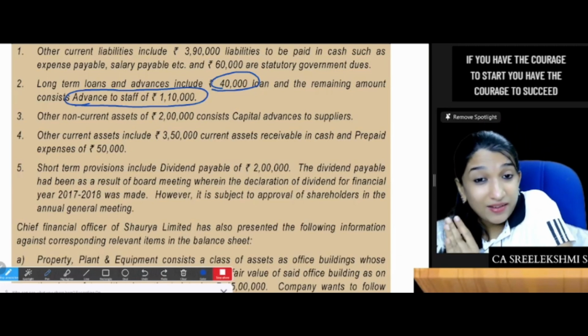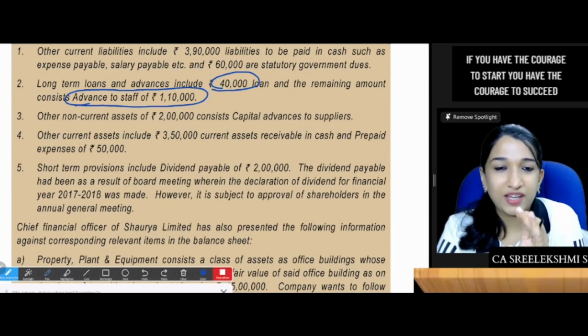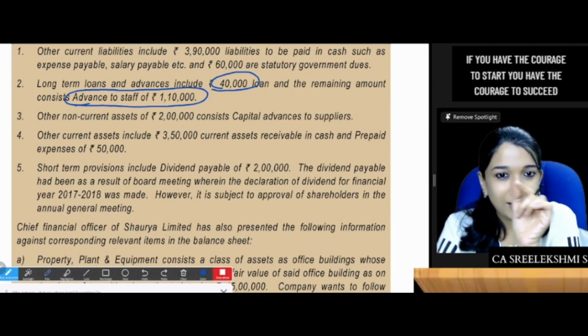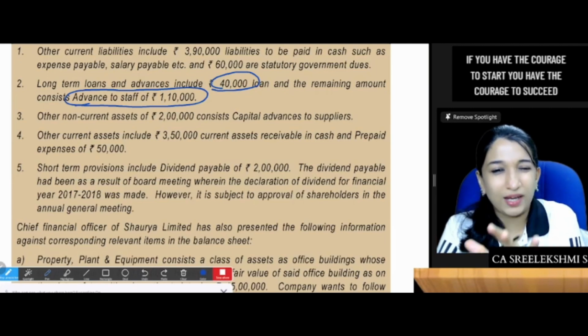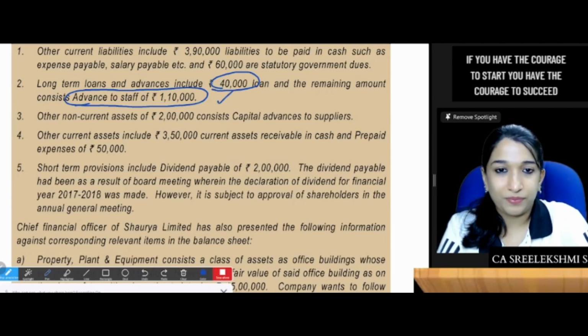Because from previous GAAP to IND AS, you need to classify the items as financial asset, financial liability. That prefix is very important. That subhead, that small heading is very important. So you please show it as financial asset.